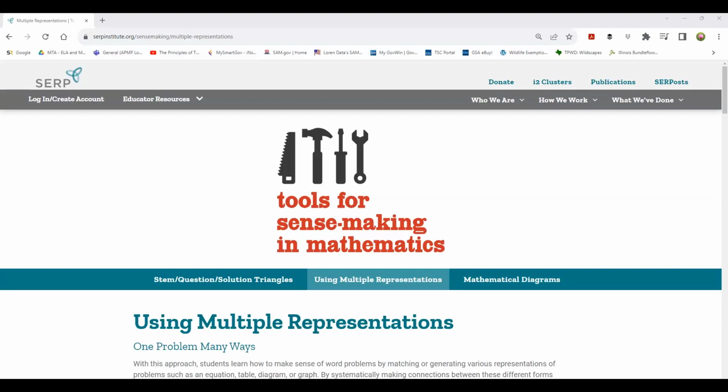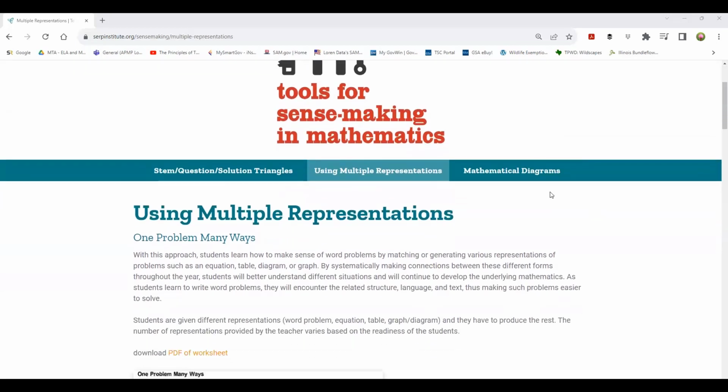Tiffany says, so it's like using the CUBES method for word problems. The U in CUBES is to underline the question. Yes, absolutely. It's exactly like that. For sure. Thank you.